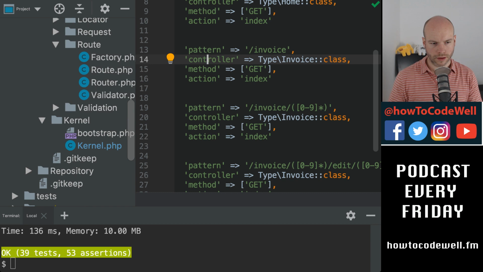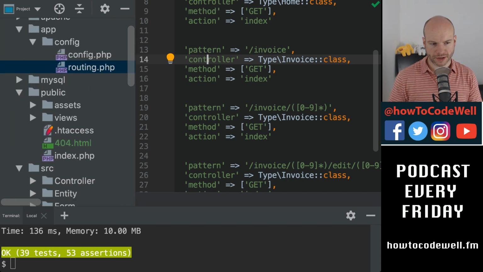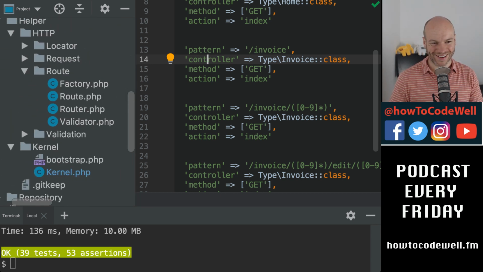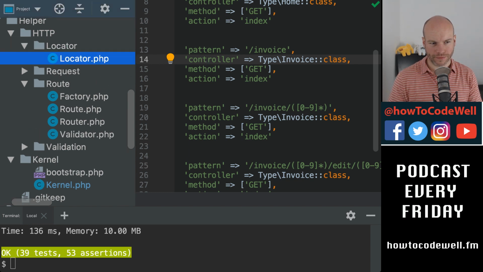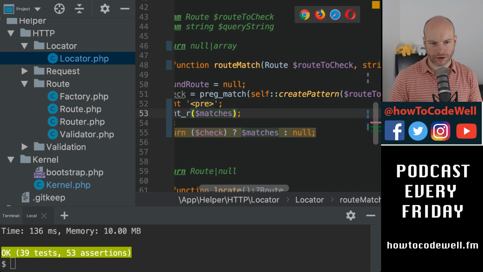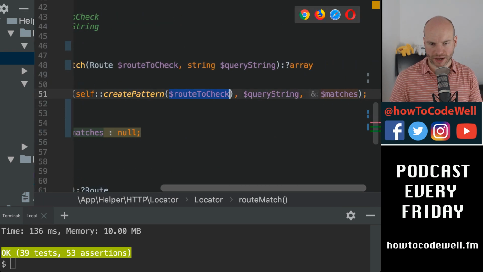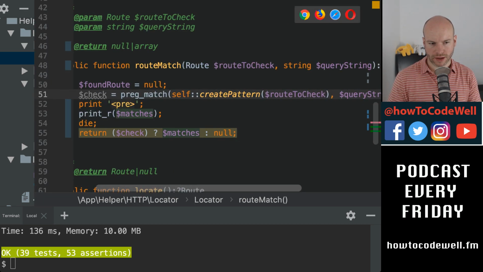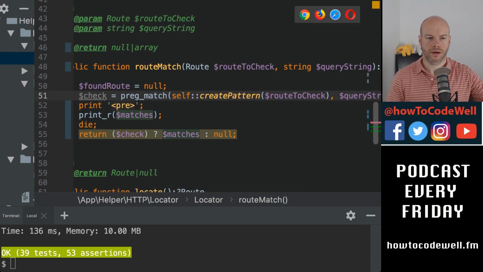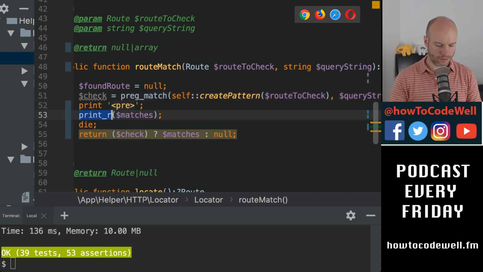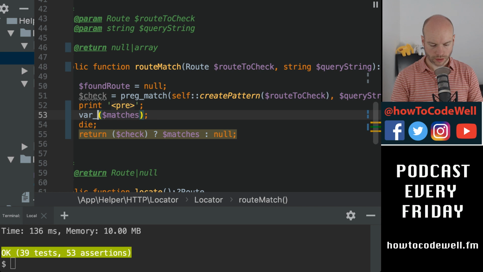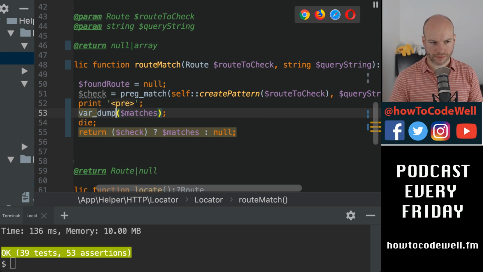Okay. I'm not very good with regex. Where is the locator gone? There we go. Okay, so we're creating the pattern, we're checking the route to match, and then we have matches, and we are just printing out matches here. Let's just do a var dump. Whoops. Of check.